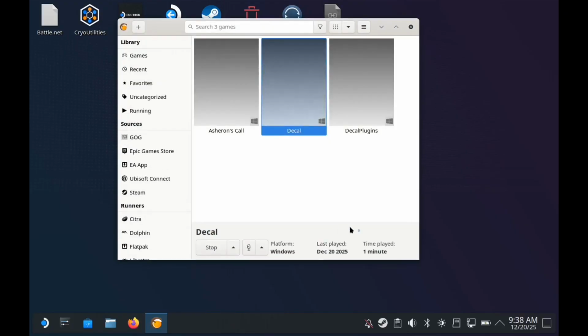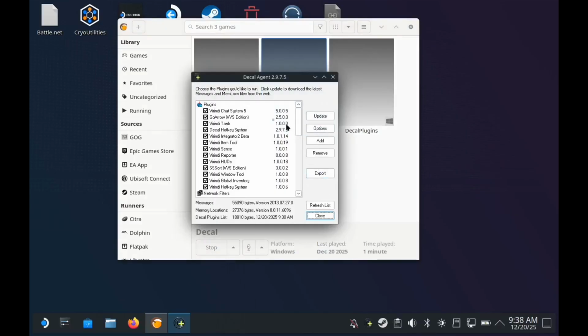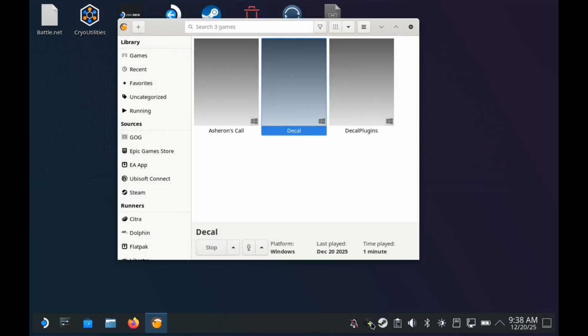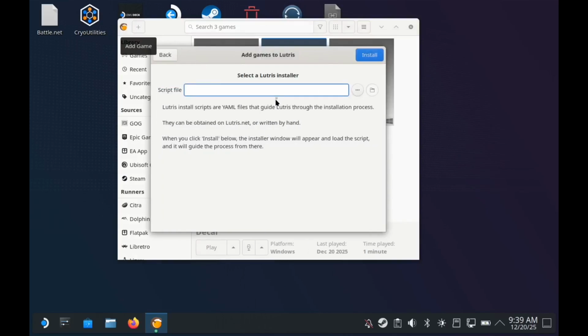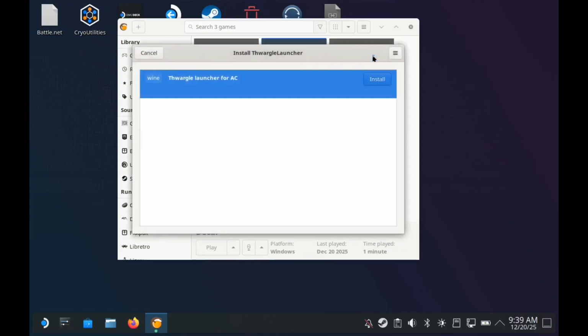Before continuing to the next installation, I always like to make sure that all the plugins have loaded into Decal properly. Open Decal and verify that everything is listed as expected. You'll once again have to specify the configuration file path manually, this time followed by thwarg.yaml. Click Install, Install, ignore the error regarding files already in this location, and click Continue.